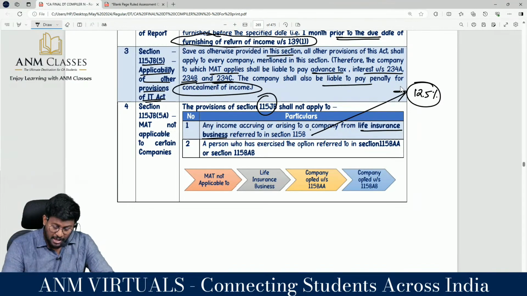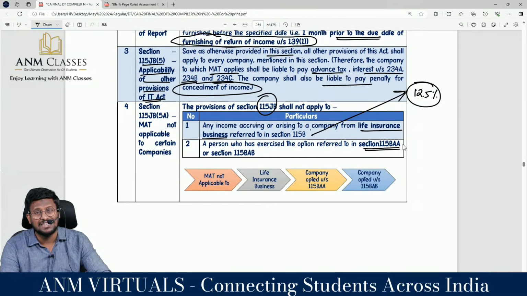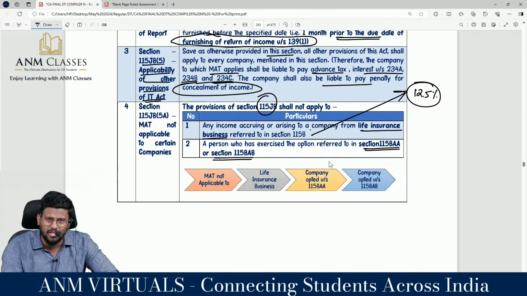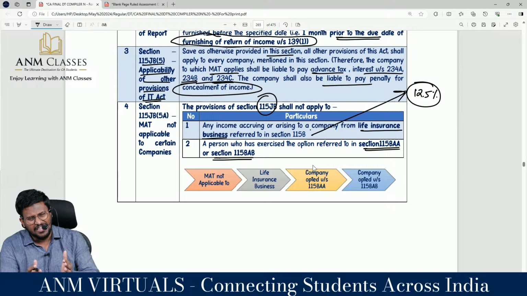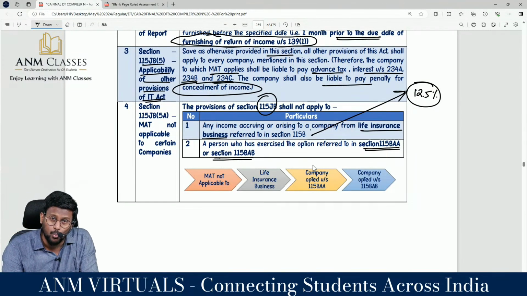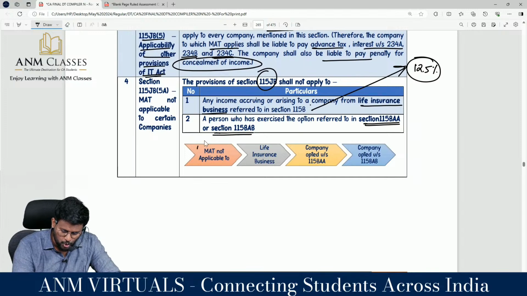Fantastic to the core. And a person who has exercised the option referred under 115BAA, concessional rate of tax, or 115BAB, a newly started company, sir, that is again a concessional rate of tax. Sir, once you decide to travel through the concessional rate of tax, the provisions of MAT will not be applicable. So for 115BAA and 115BAB companies, MAT provisions will not be applicable. So MAT is not applicable to life insurance business.